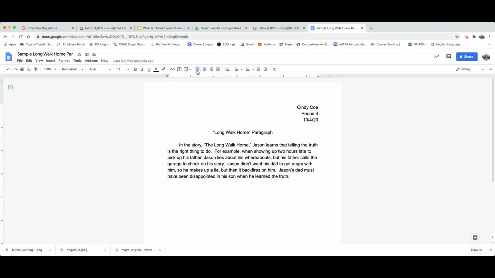Then we go into the second chunk, and the second chunk is like what happens at the end that kind of shows the growth or change in the character. So then we need a transition. We need to say, at the end of the story, and then Jason's dad tells him, and then we have a quote here.